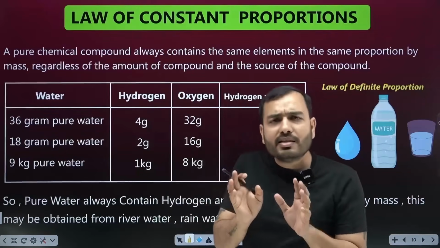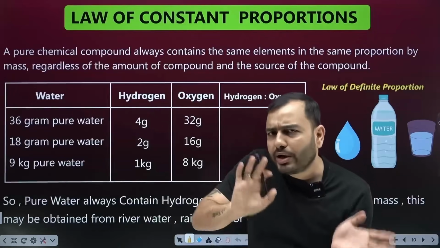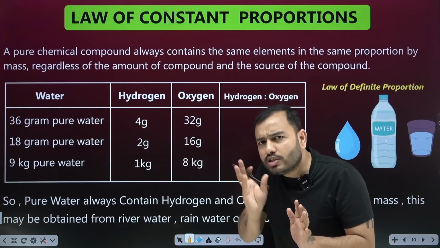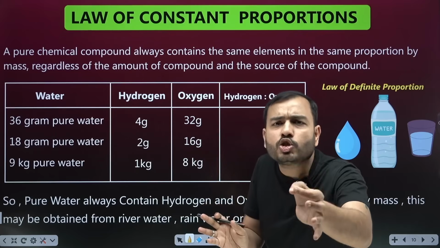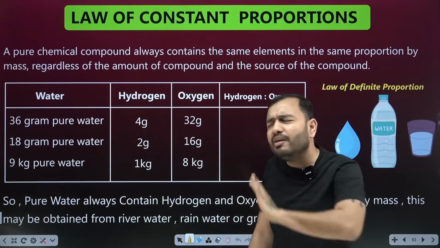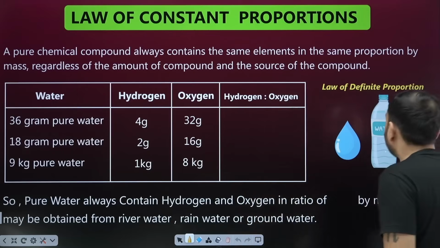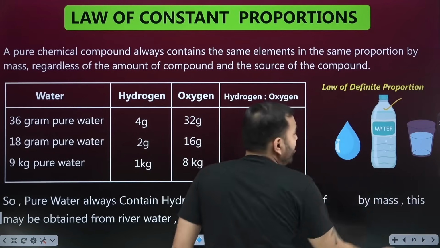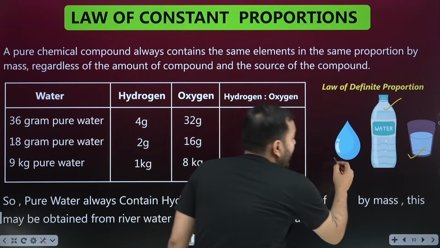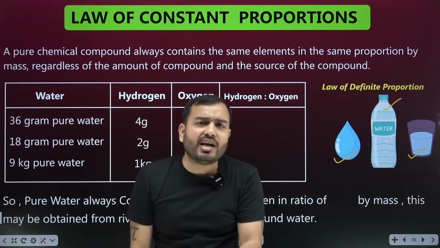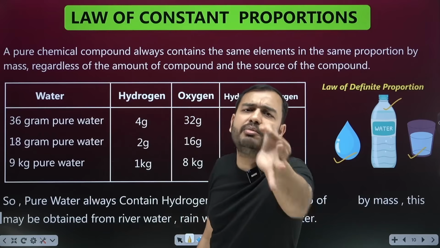Then I will see inside water, what all is there? Hydrogen and oxygen. So the hydrogen and oxygen that are in the water will be in the same ratio of mass, no matter where I take it from and how much. Whether I have a water bottle, a water glass, or a water drop, I will find the same elements everywhere.